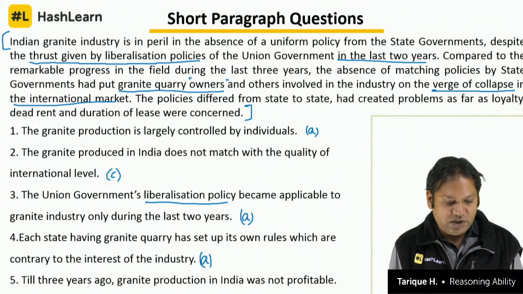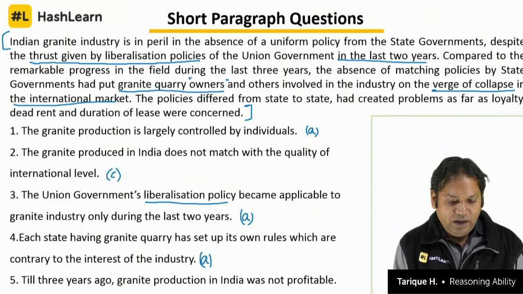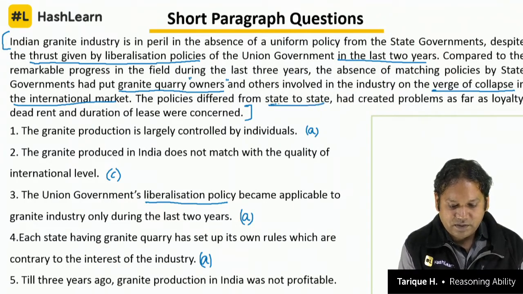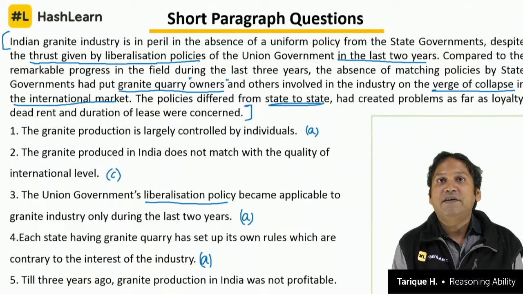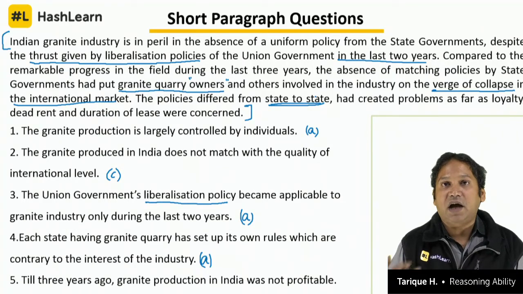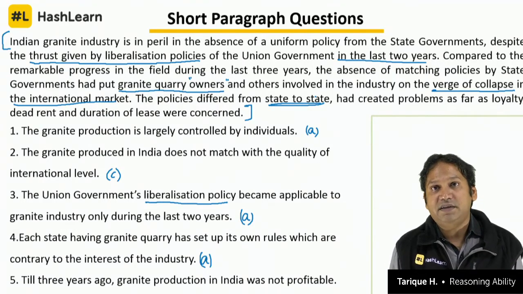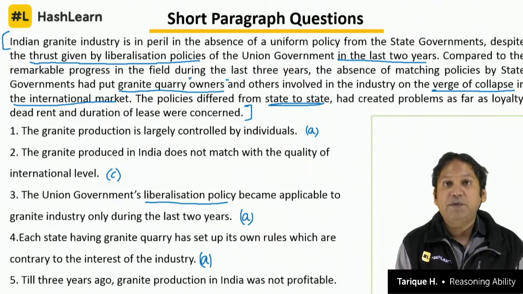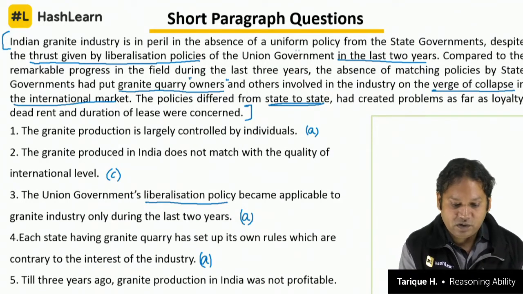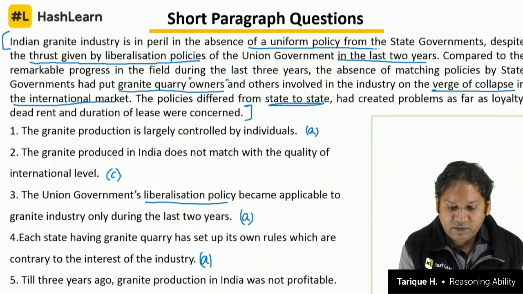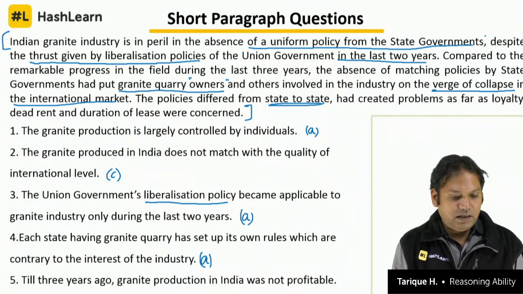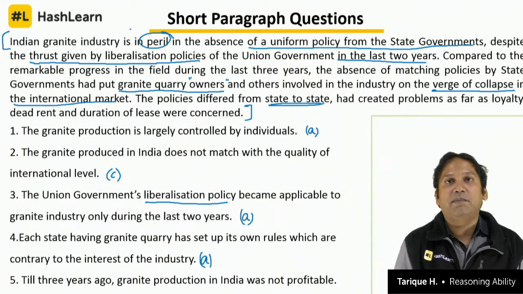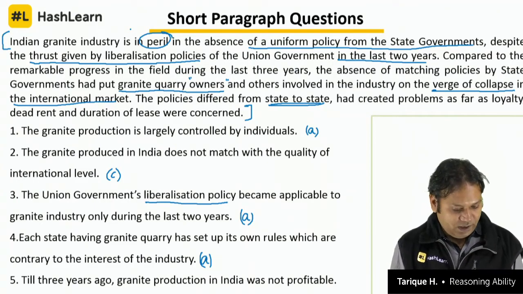Now, we know that each state has its own rule. The policies differ from state to state, and this has harmed the granite industry severely. So this is definitely true. It's very clear in the first one also. Absence of uniform policy from state governments has caused a big problem, peril of the granite industry.